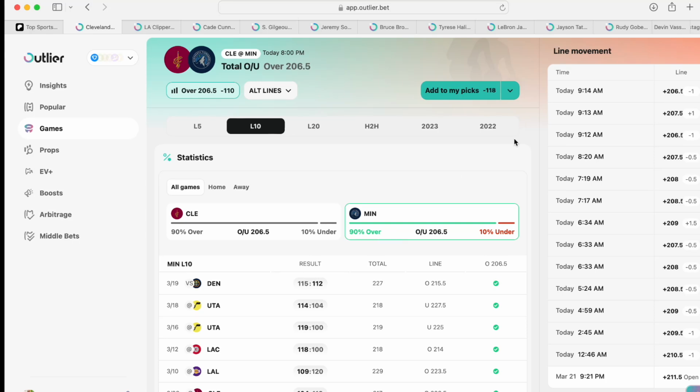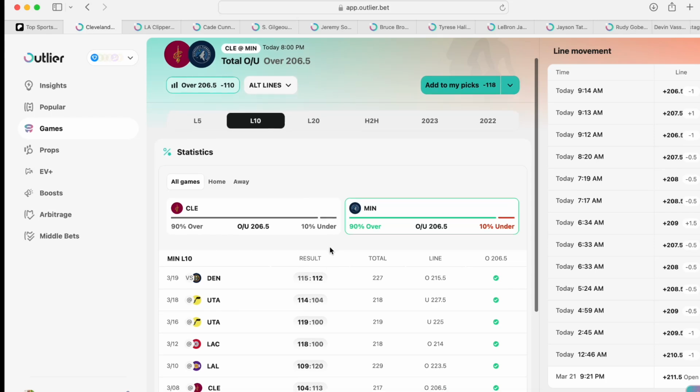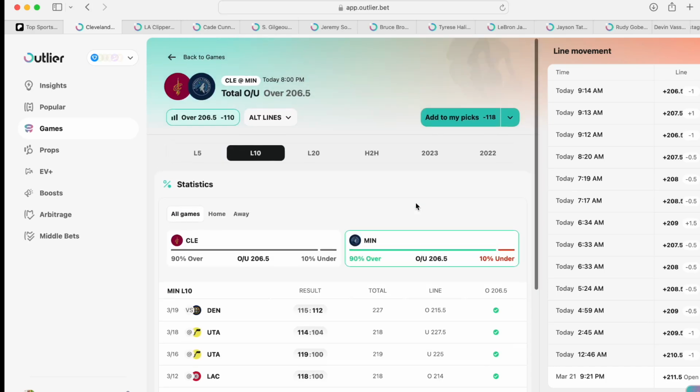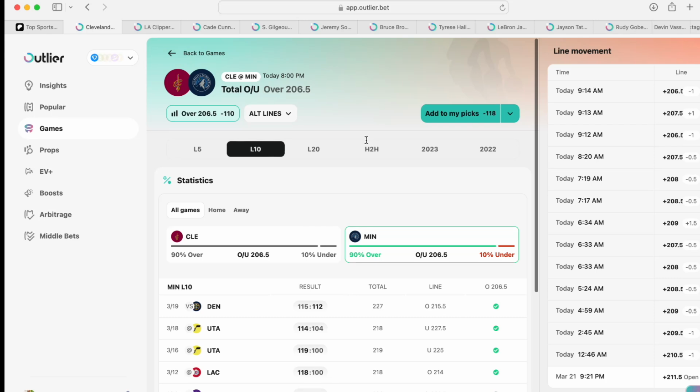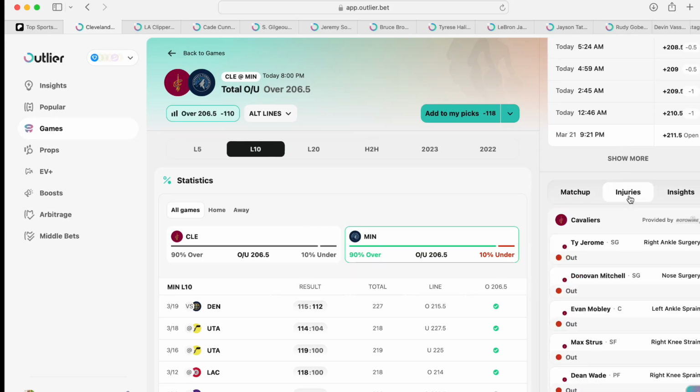And yes, you're going to say, Orlando, you have injuries. I really don't care about those injuries because they've been having injuries. Within these 10 games, you had Strus not playing. In the 10 games, you had Mitchell not playing. Over here, you had Rudy Gobert not playing. Probably Anthony Edwards with his finger. We got Karl-Anthony Towns. So already without them playing, I still like it.